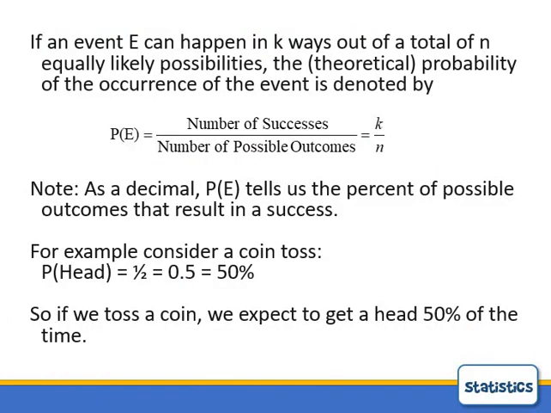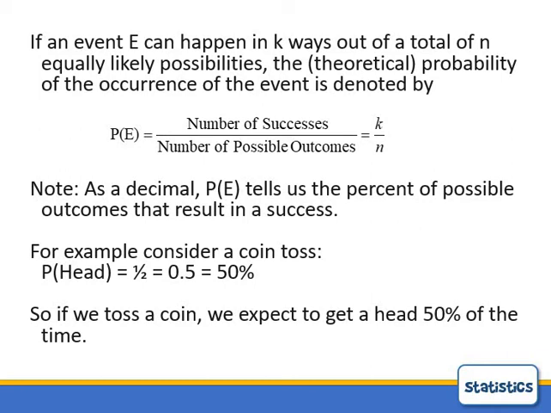So we get our definition for probability, and I will mention we're really talking right now about things that are discrete, that you can count up. So if an event E can happen in k ways out of a total of n equally likely possibilities, the theoretical probability of the occurrence of the event is denoted by k over n, the number of successes, the number of events where what you're looking to happen happens, out of the number of possible outcomes.